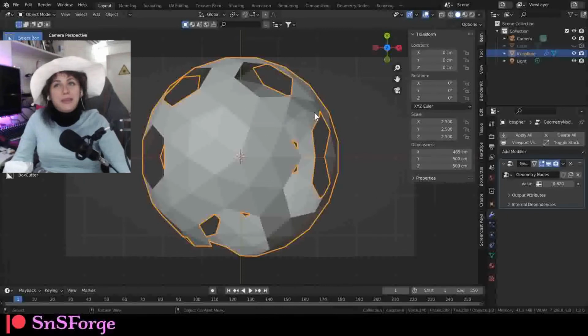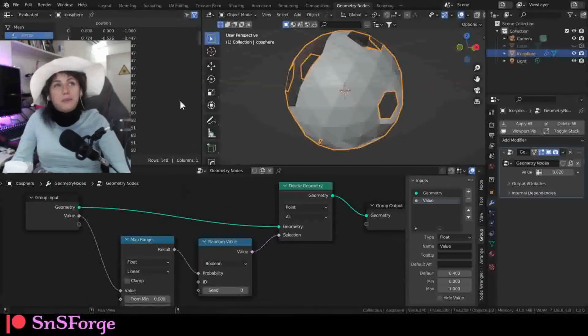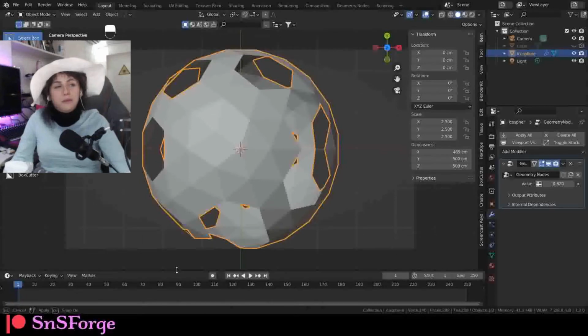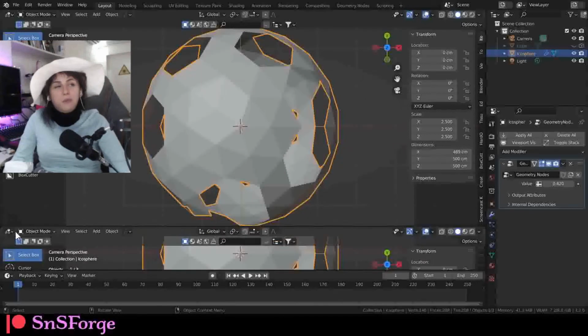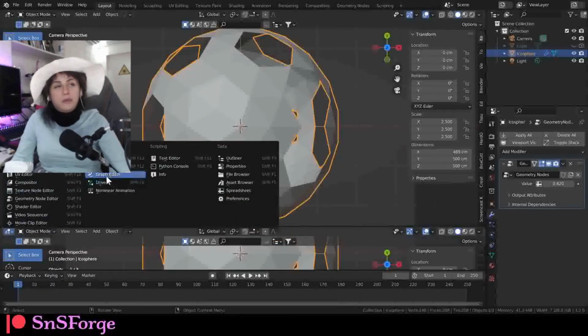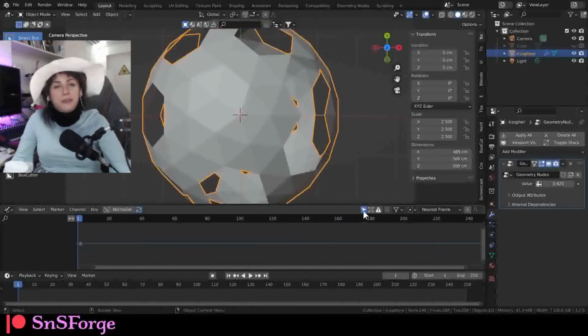So now with the icosphere selected, go to the modifier and then mouse over the value here, which is, as we all know, connected to the map range. So mouse over here, press I or right click, insert frame, and then before we do that, let me clear the frame. Let's go back to layout and let's do something here. So I'm going to right click and click the horizontal split, and then we set this to graph. There you go. Then turn off the only show selected.